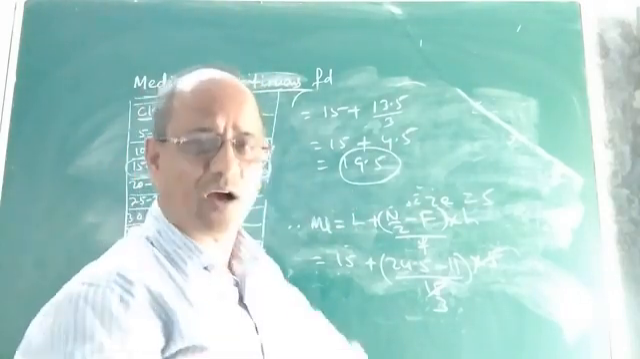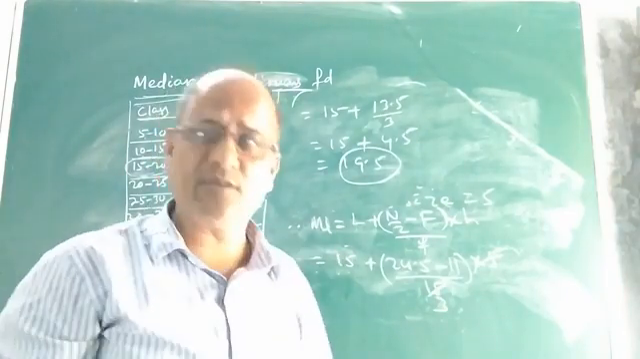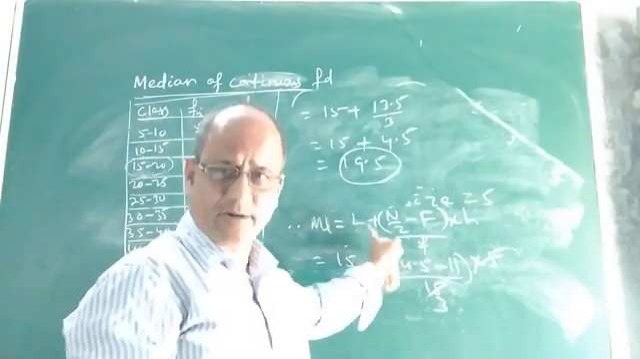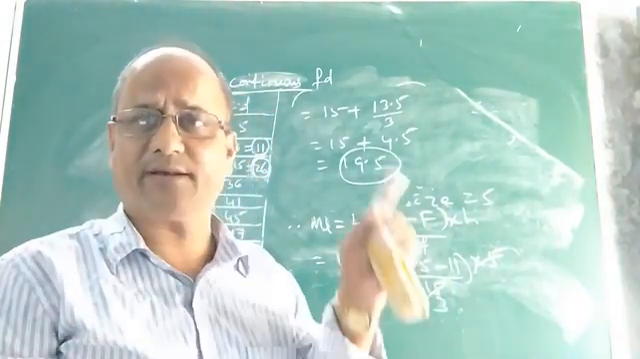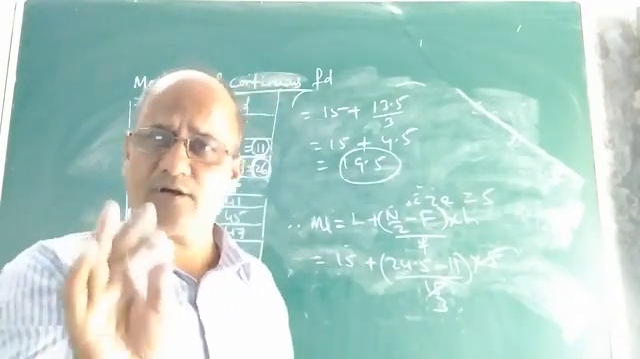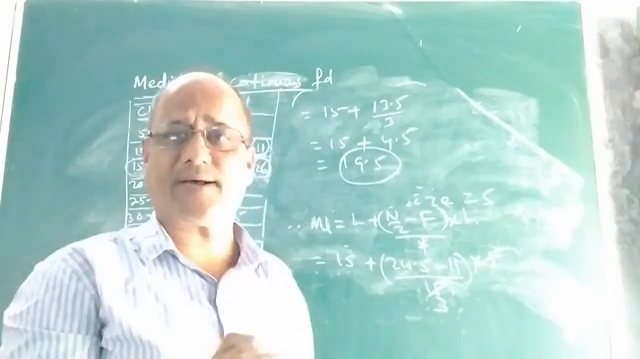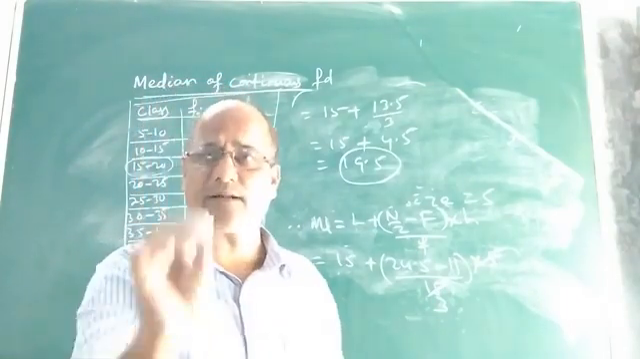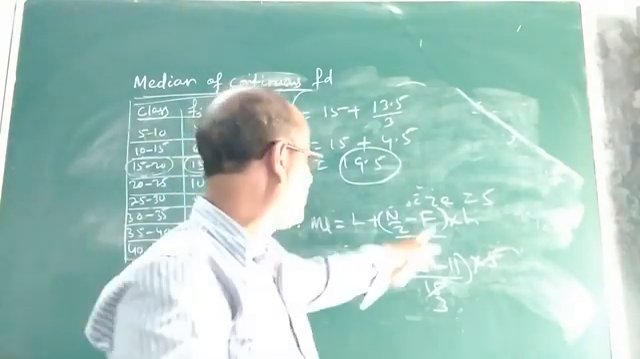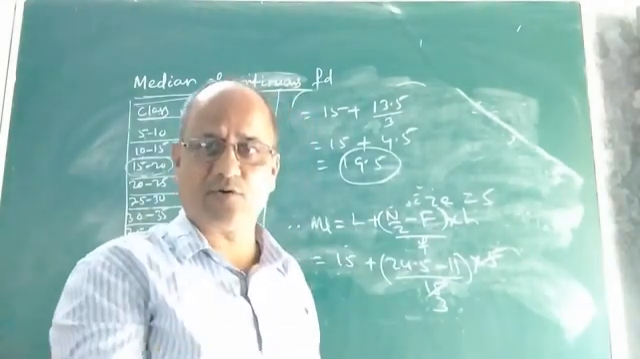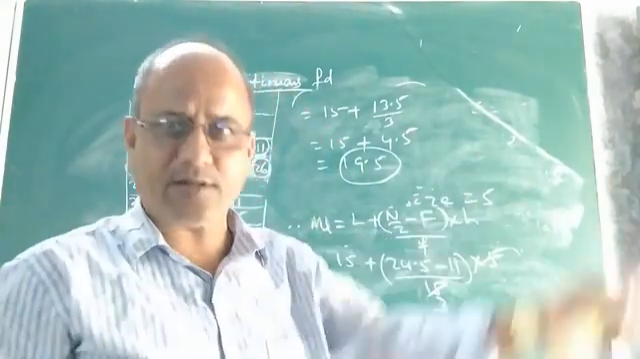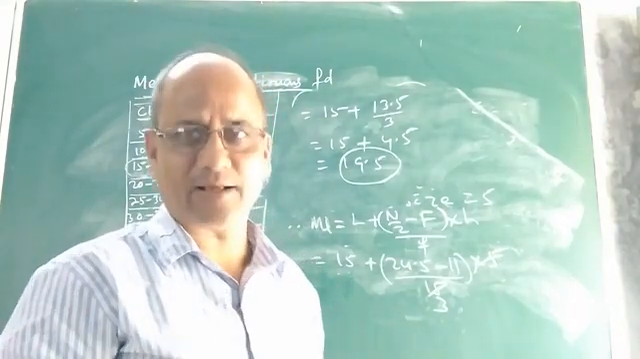So children, this is how to calculate the median of a continuous frequency distribution. You have to remember this formula: median equals L plus (N by 2 minus capital F) divided by small f, into H, where L is the lower limit of the median class. You have to find the median class first. Without finding the median class, we cannot find the value of L, and also we cannot find the value of capital F and small f, because if we do not know which is the median class, we cannot get the frequency and the cumulative frequency of the class preceding the median class.